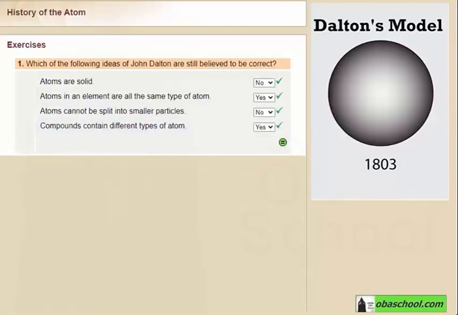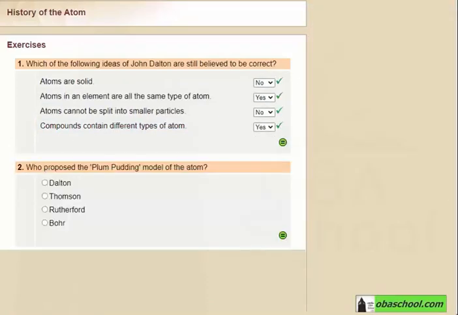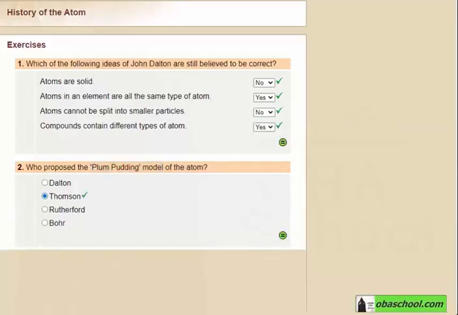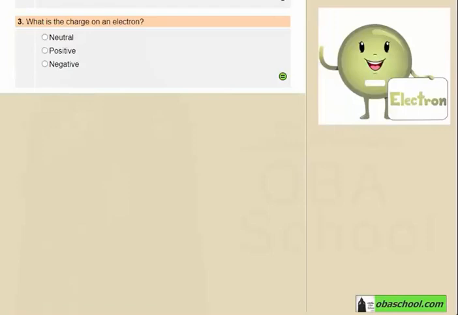Question 2. Who proposed the plum pudding model of the atom? So remember that electrons were embedded between the positive charges, and that was the model of Thomson. Question 3. What is the charge of an electron? Is it neutral, positive, or negative? That's true, it's negative.